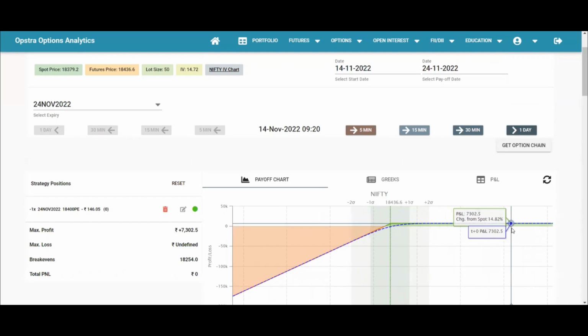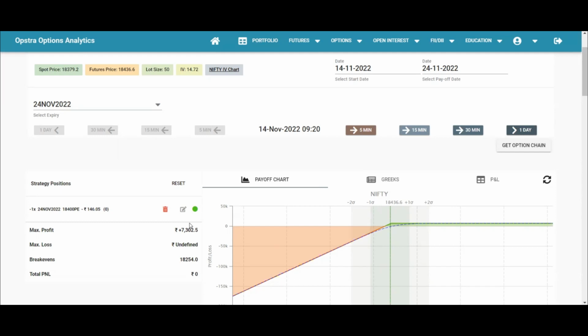So what is the intuitive concept of this time value? Suppose you are selling an option to a person, and there are 7 days to expiry, and you think that the market would not fall below 18,400. That's basically what is represented by this. Now there are 7 days, so in 7 days anything can happen. Now you are on the fourth day, and the market is at say 18,800. So there is very limited chance that from 18,800, in only 3 days, the market will fall below 18,400, right?